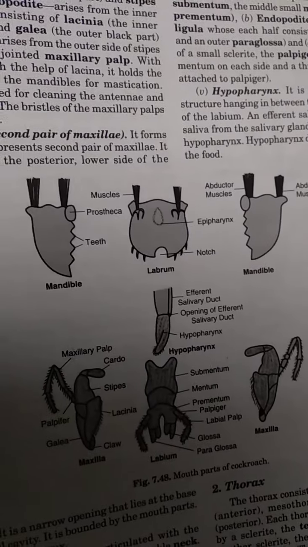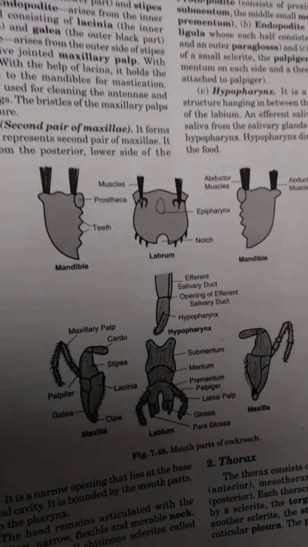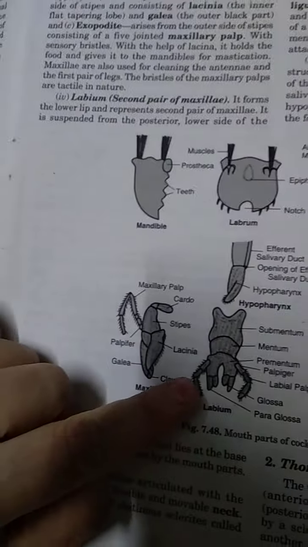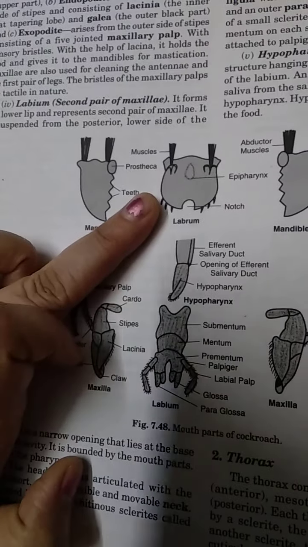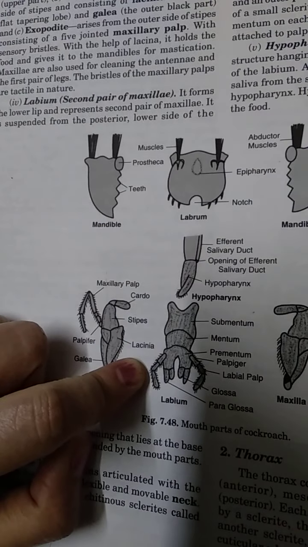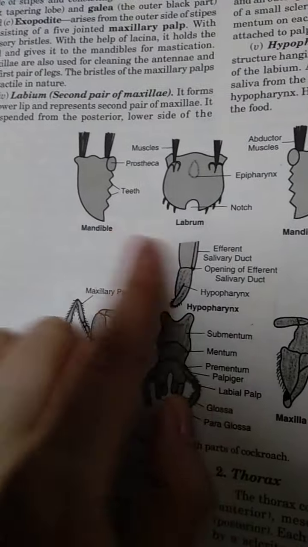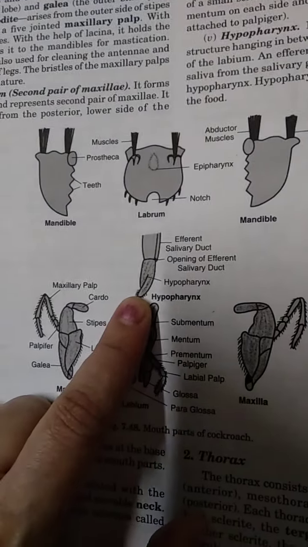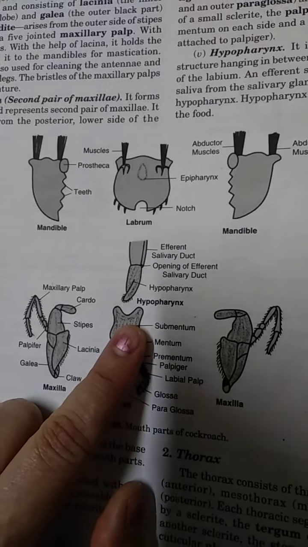Now let us come to the mouth parts of cockroach. The mouth parts of cockroach consist of upper lip called labrum. This is the labrum. Lower lip called labium. This is the labium. So this is the labrum, this is the labium, these are the two mandibles, and these are the two maxillae. And the tongue-like structure is called hypopharynx.